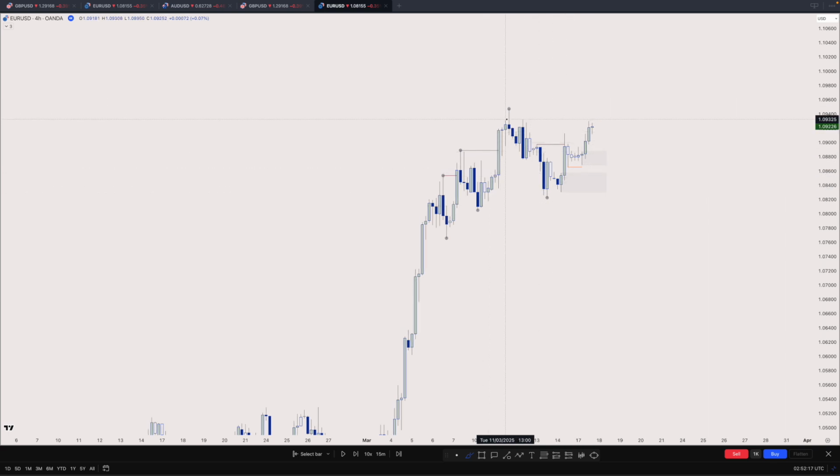Last week we came back all the way to the discount and mitigated some of this demand and had this 4 hour change of character here, and that means once we had that, we understand that this is weak.